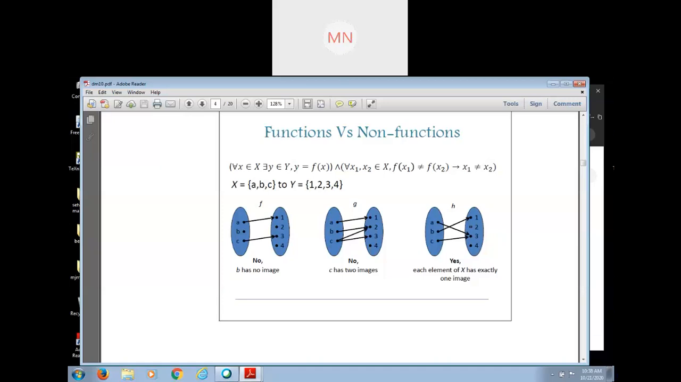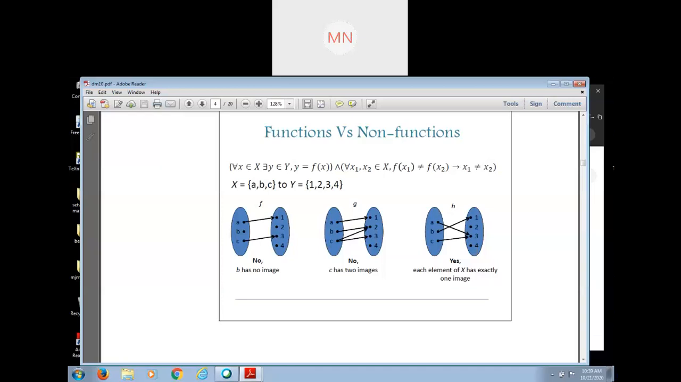And see the third figure. Now tell me, is it a function? Yes, ma'am. It is a function. And can you tell me the reason? All elements of the first set are associated with a unique element in B.